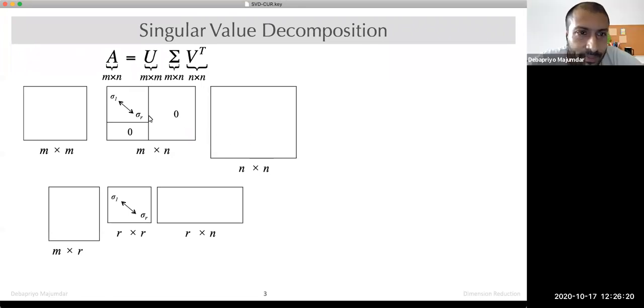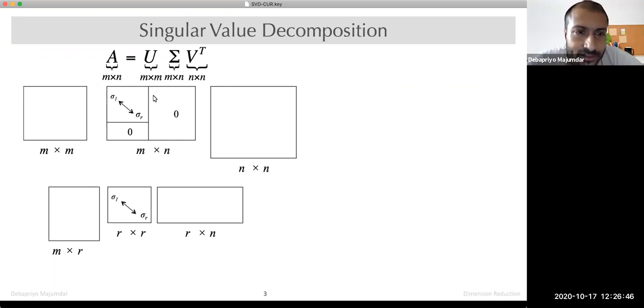But what happens is, we said A is rank R. So if it has rank R, then there will be R positive singular values. They are the diagonal entries, sigma 1 to sigma R. Even though there could be more diagonal entries, they will all be 0 because the rank is R. And everything else in sigma is 0.